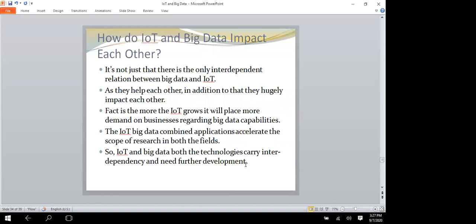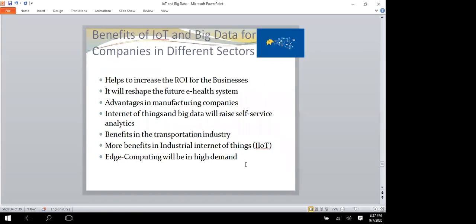Like that, whenever the devices increase, the data increases, and big data also has the problem of storing the data. That is the main impact on big data.